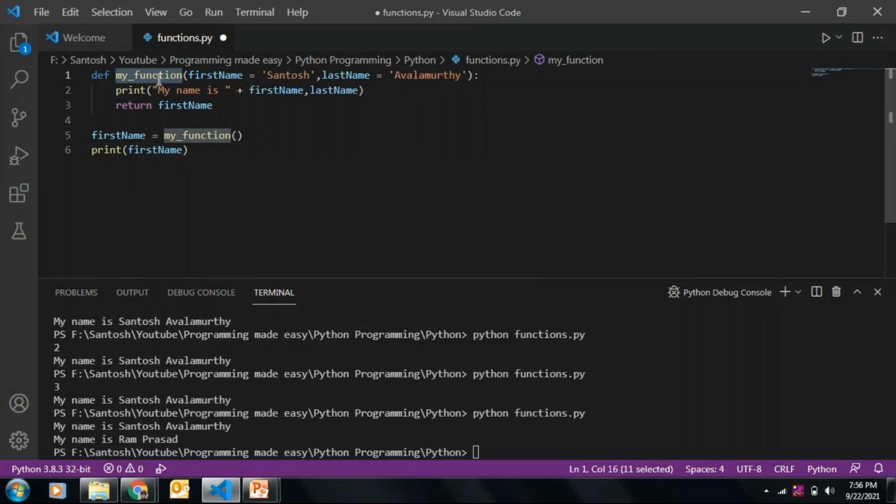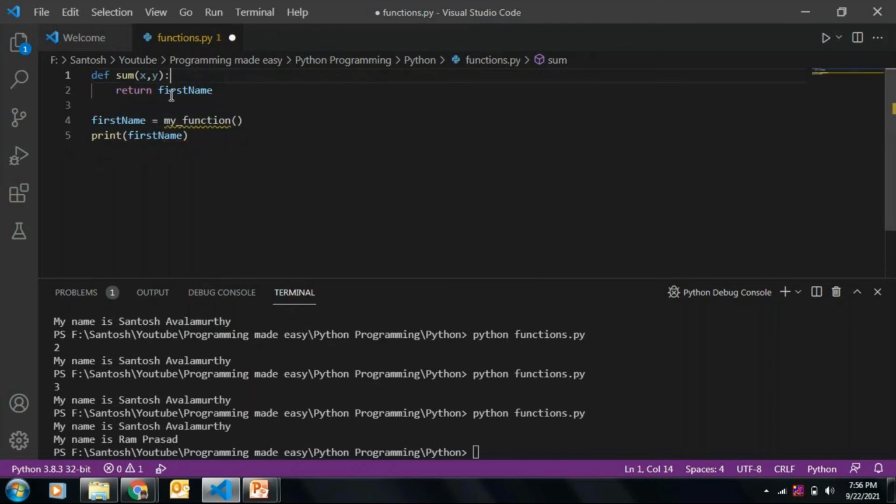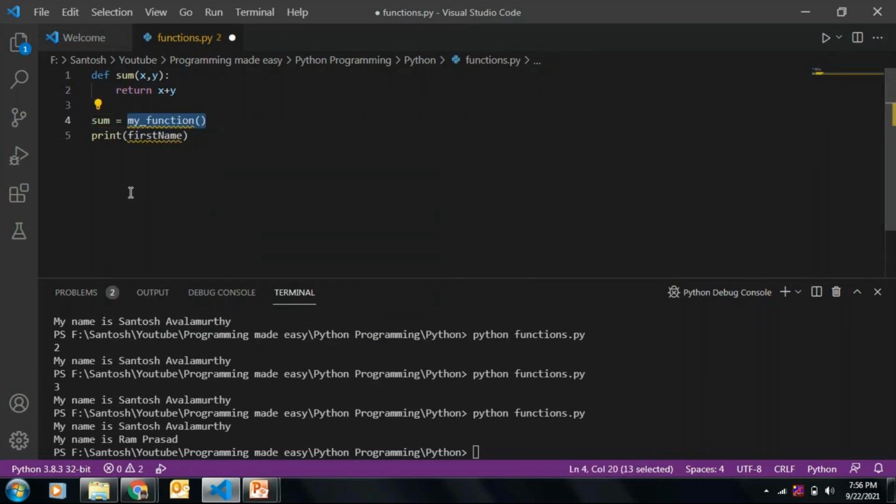Or let's have a sum function rather than printing the name. I'm going to take two arguments for my sum, x comma y, and what I return in this case is return x plus y. So my sum value is equal to sum of 2 comma 3, and then print sum.